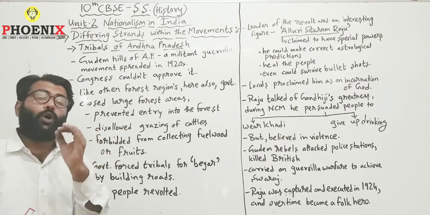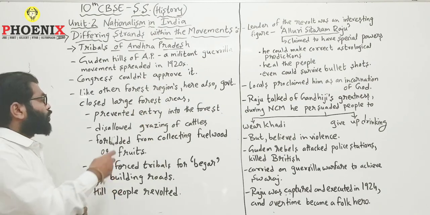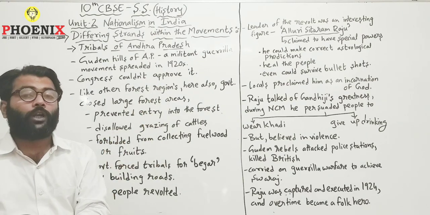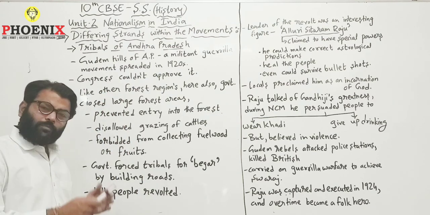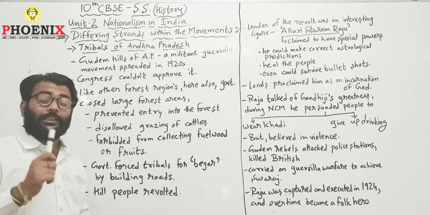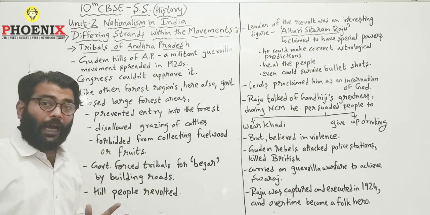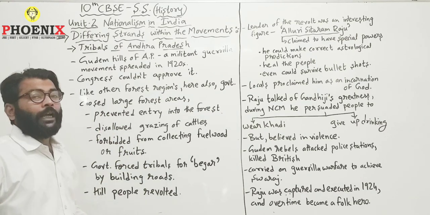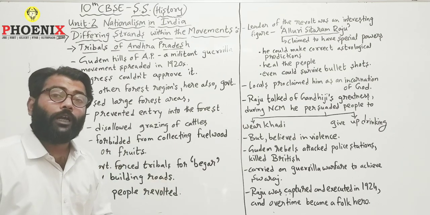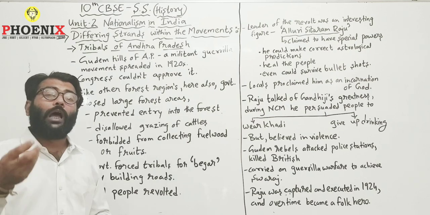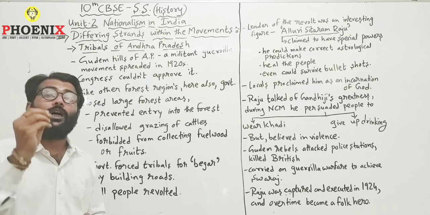What all things could they not do now in the forest that they had been doing for centuries? They were prevented entry into the forest. None of the tribal people were allowed to enter the forest. They were even disallowed from taking their cattle to graze in the forest area, and they were forbidden from collecting fuel wood and fruits from the forest. So if they won't collect fuel wood, how would they burn the wood and cook for themselves? Neither could they collect any kind of fruits or any other forest products.